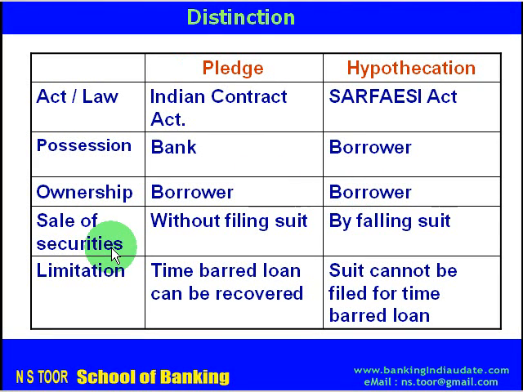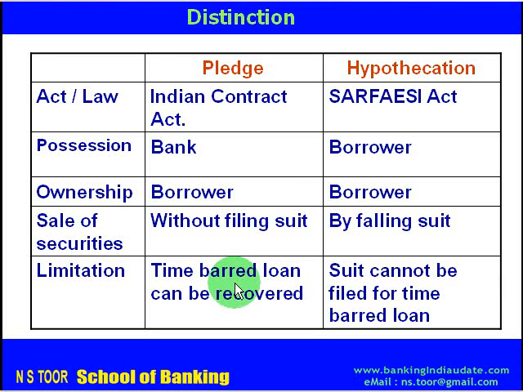Sale of securities. In case of pledge, the security can be sold in case of default without filing suit. But in case of hypothecation, suit has to be filed in case borrower does not give possession to the bank. Now, limitation. If time has lapsed to file suit, the pledge helps to recover the loan.